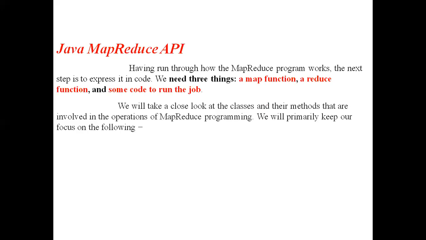Now we will briefly look at the classes and methods that are mainly involved in MapReduce programming. The main ones are the JobContext interface, the Job class, the Mapper class, and the Reducer class. When we write a MapReduce program, these four things will be there. Now we will briefly see about these four things.